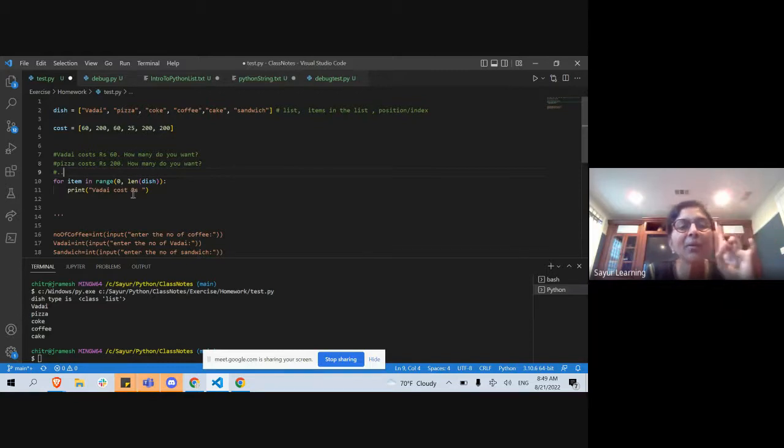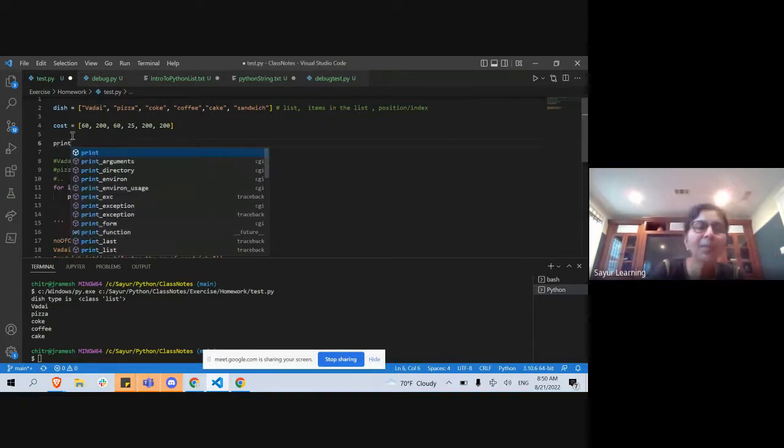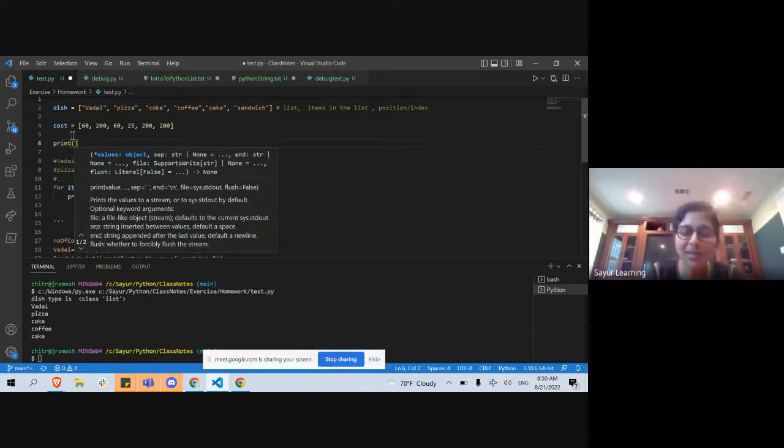What I'm looking for is, if you look at this statement, first I want the vadai with the cost. I want pizza with the cost. When doing that inside the for loop, I cannot hard code vadai. The whole point of this collection and for loop is so that I'm not hard coding. Remember I said I use the word hard code. Do not hard code. I want to get the value from dish. I want to take the value of vadai. How do I print the value vadai from dish?